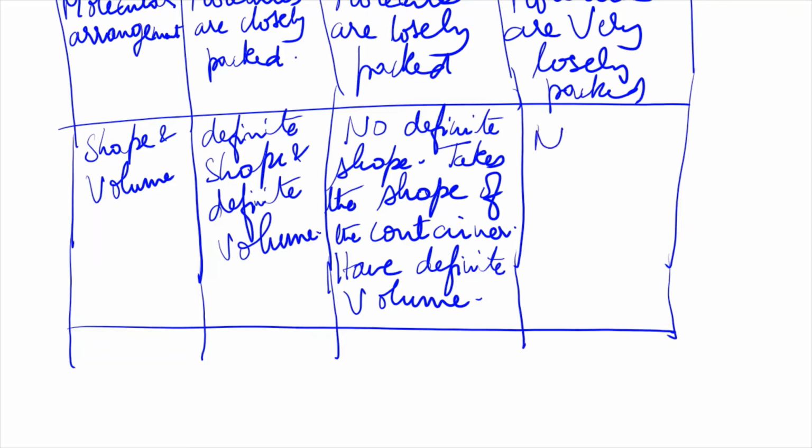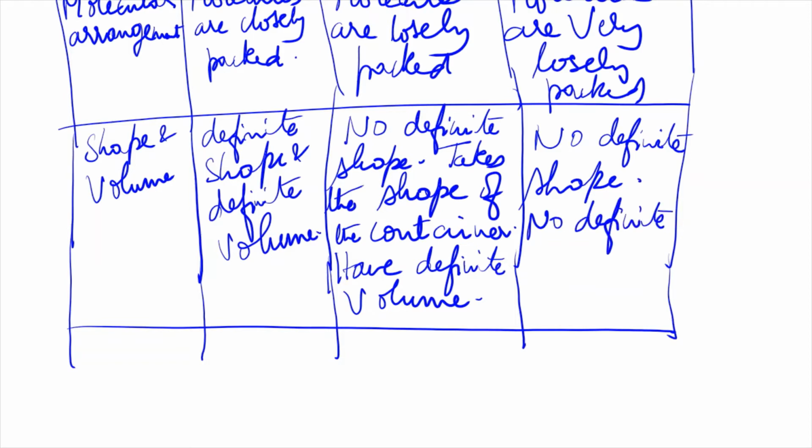So no definite shape and no definite volume. Right? They can occupy any volume. If you compress the gas, it can be compressed into a small cylinder. If you fill the gas in a big cylinder, it will occupy the entire big cylinder. So that is why they don't have any definite volume.